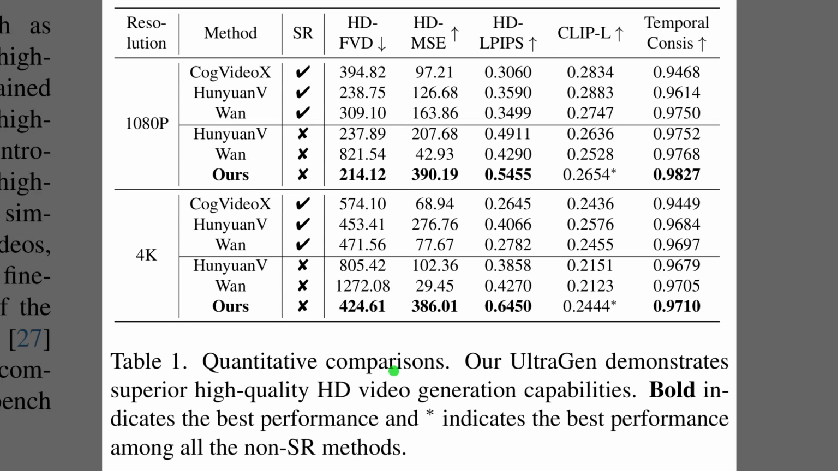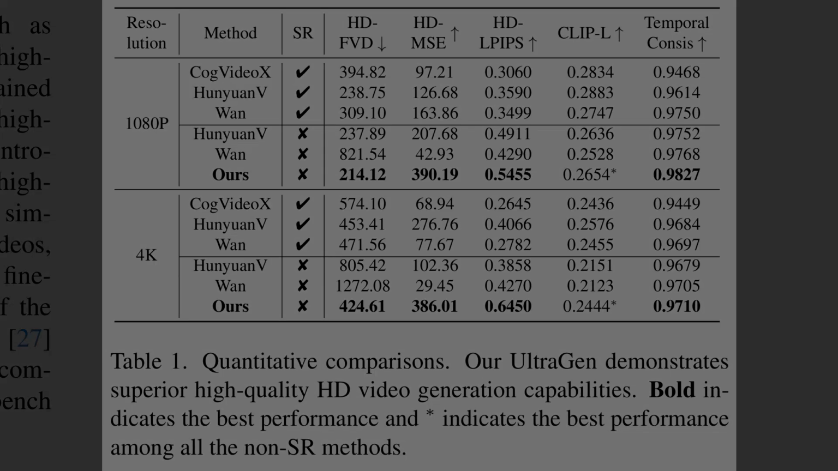Alright, the previous figure summarized the architecture. Table 1 presents head-to-head quantitative comparisons across 1080p and 4K. At 1080p, the model attains the lowest HD-FVD at about 214, with the best HD-MSE near 390 and the highest HD-LPIPS around 0.546, plus top temporal consistency near 0.983. For 4K, scores remain best or tied best, with HD-FVD about 425, HD-LPIPS roughly 0.645, and temporal consistency near 0.971. The star notes best among non-super resolution methods.